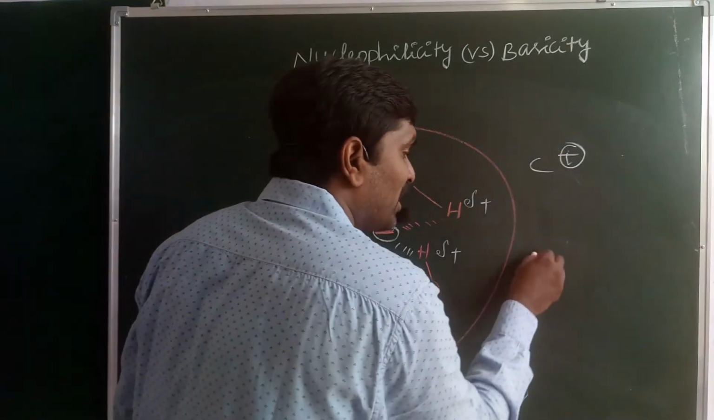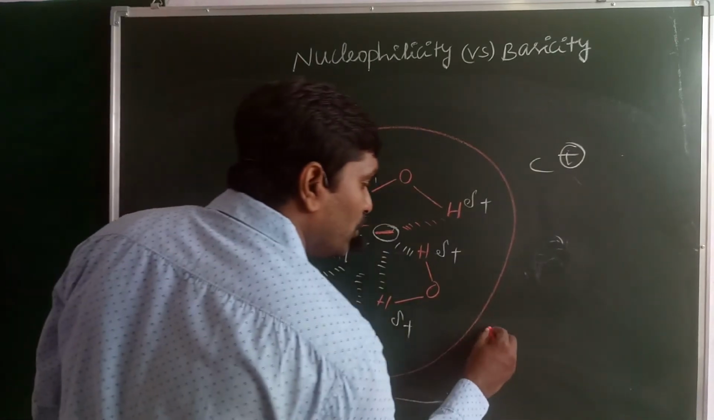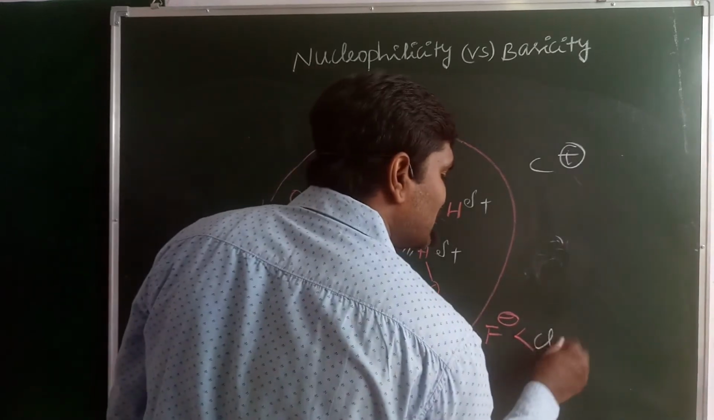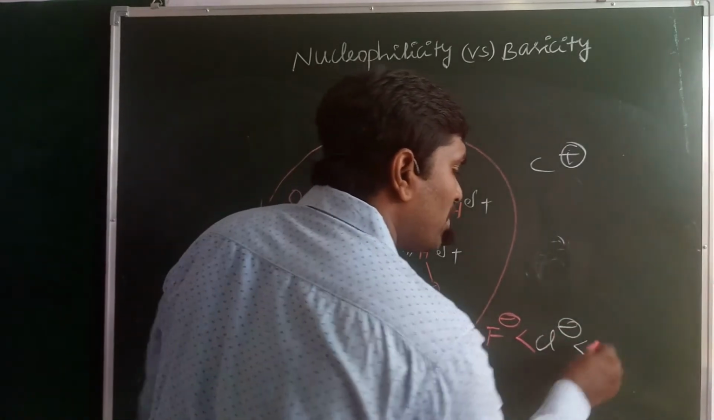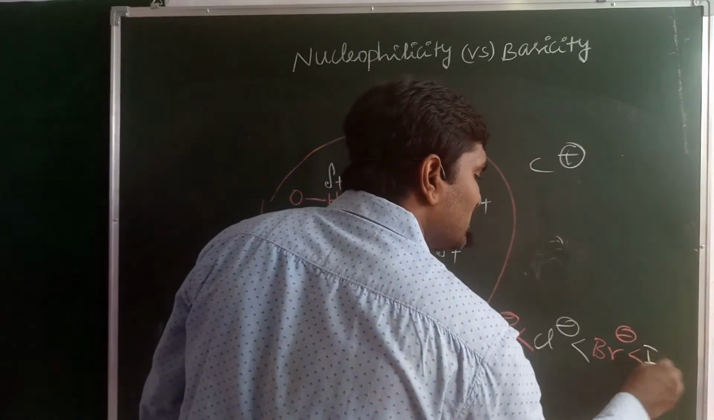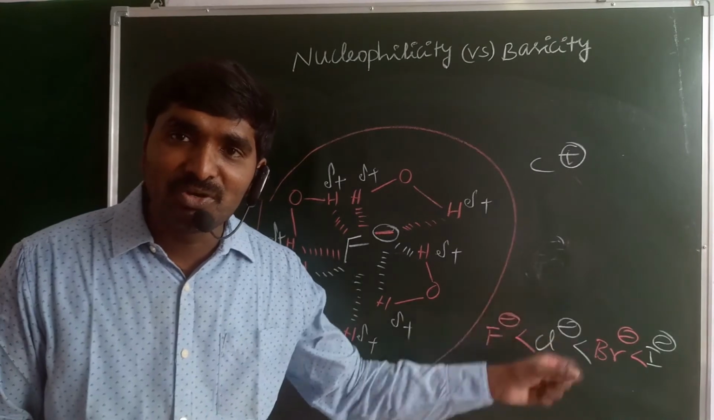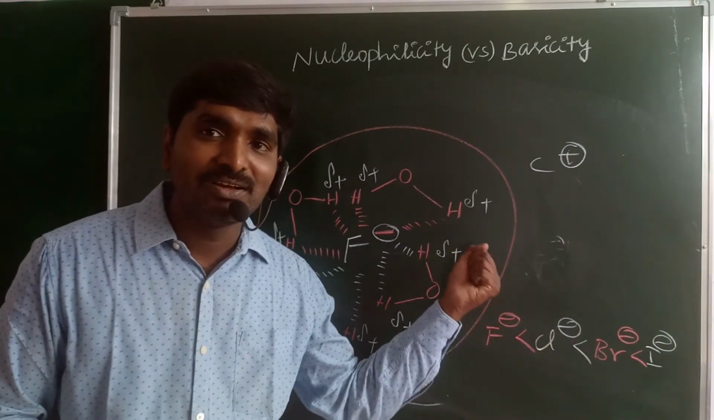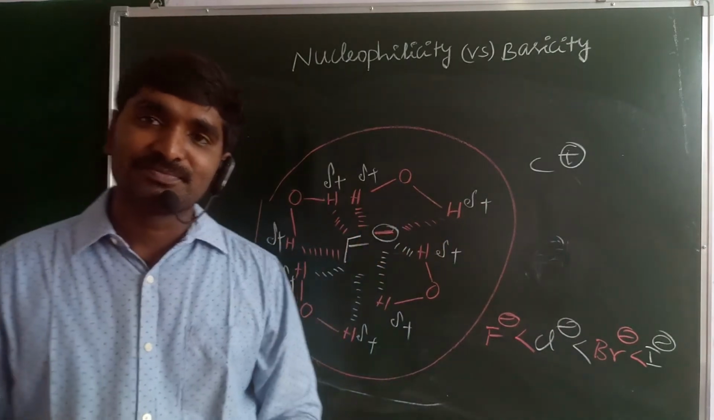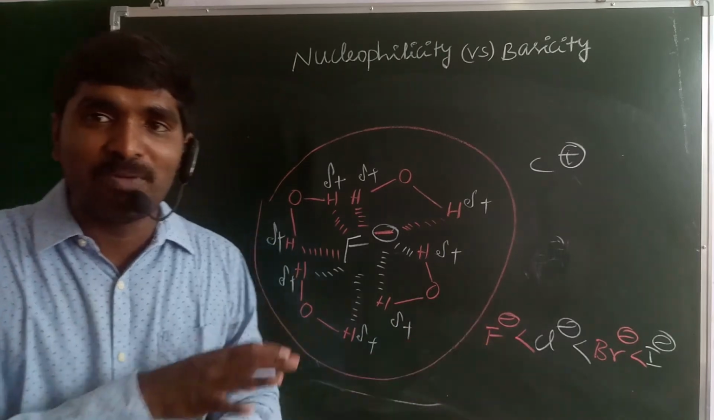That's why, when compared with fluorine, chlorine is a better nucleophile. F minus is less than Cl minus, which is less than Br minus, which is less than I minus. This is the nucleophilicity order, the nucleophilic strength down a group when the ions are present in a polar protic solvent. Okay guys, clear? Everything is crystal clear, no problem.